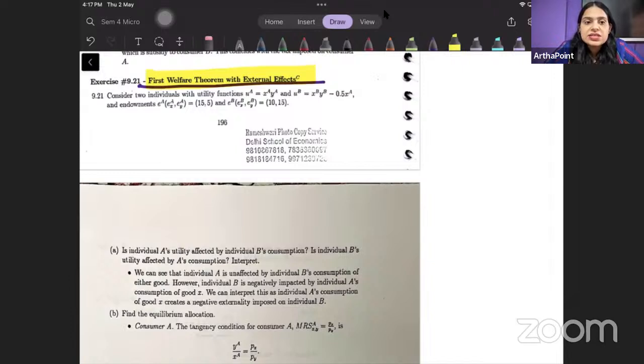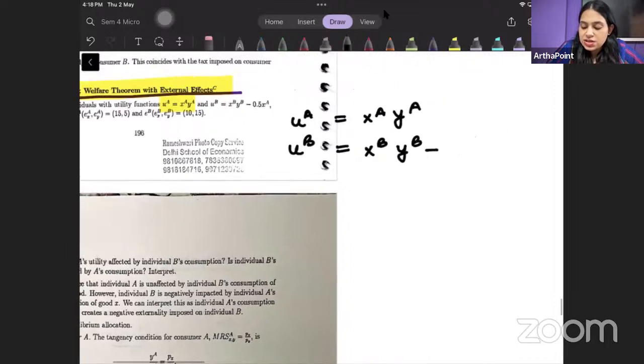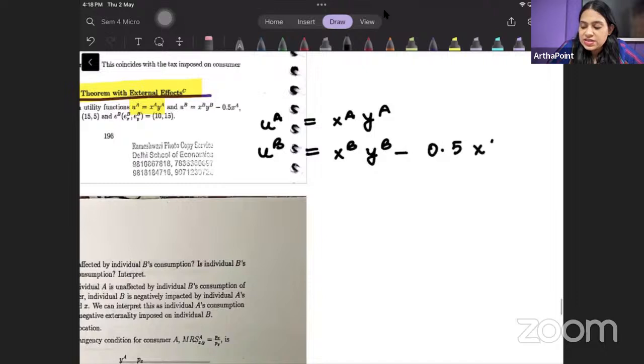It says, consider two individuals with utility functions. So utility function of individual A is given to you as XA, YA. And utility function of individual B is given to you as XB, YB minus 0.5 XA. तो एक बहुत important चीज है, if you realize, try to see that utility function of individual A is only impacted by his consumption of good X and good Y. Individual A सिर्फ अपनी consumption से affect हो रहा है.